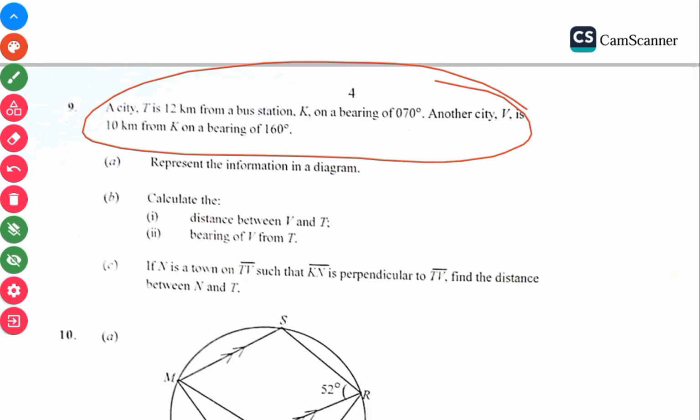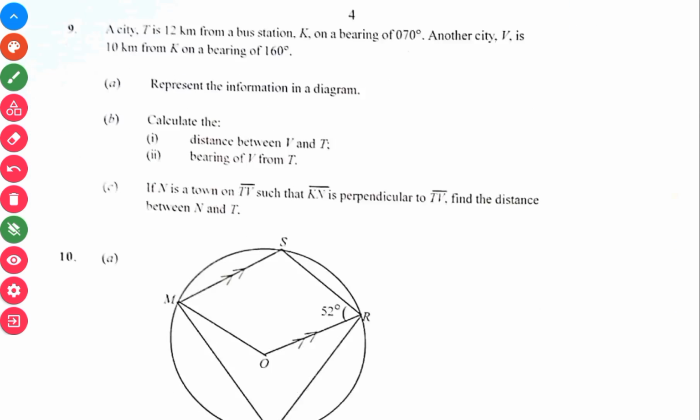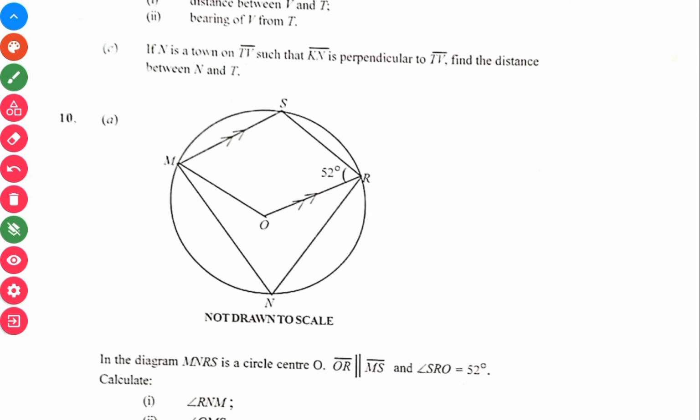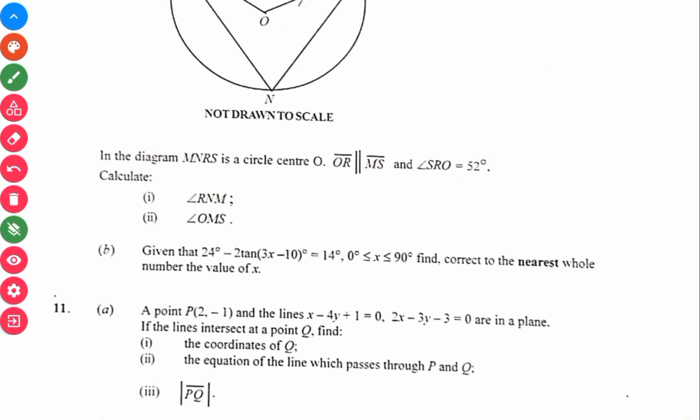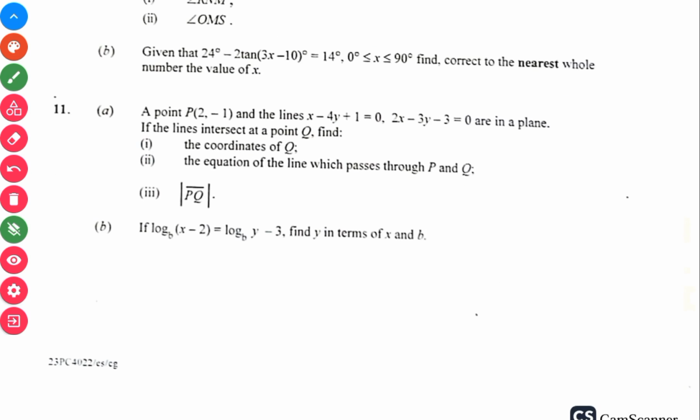Yes. And then question 10, the almighty circle theorem. You should always expect it. And then the B also has to do with trigonometry as well. Almighty trigonometry, because you always find it. And you have coordinate geometry here. Coordinate geometry in question 11.